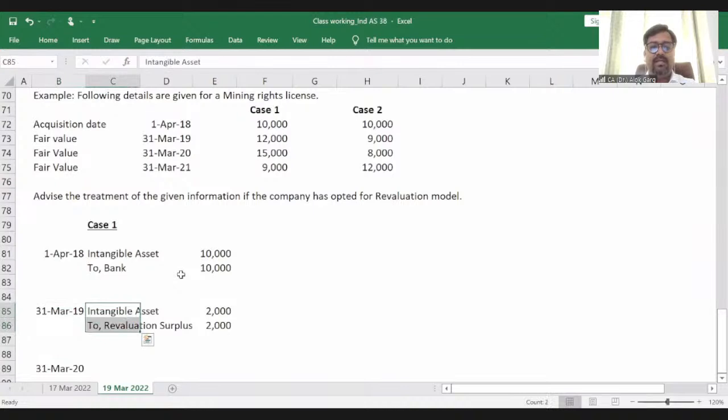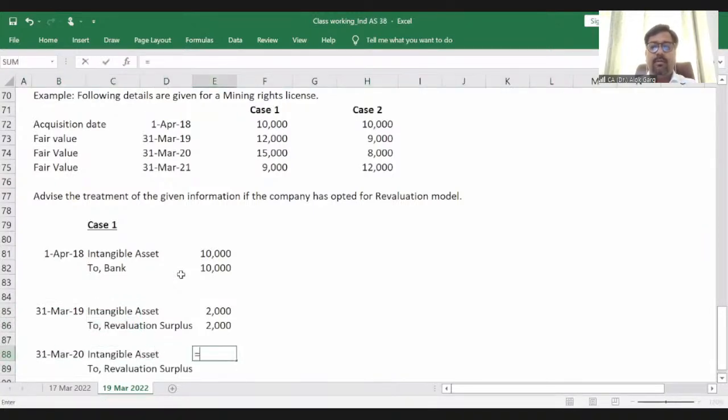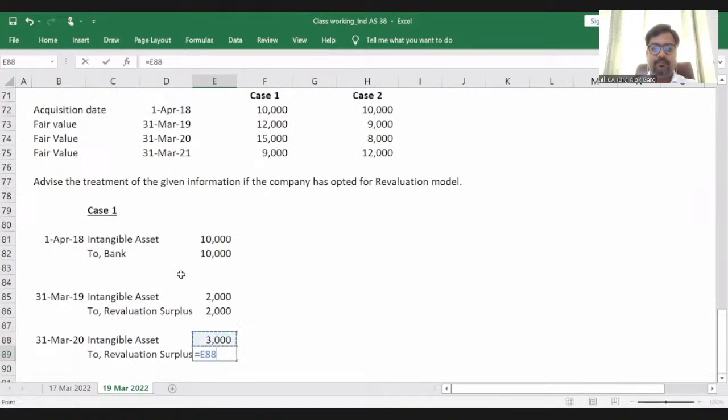On 31st March 20, again the value has been increased to 15,000. Again, intangible asset account debit to revaluation surplus account. And what is the amount? The amount is 15 minus 12. Again, it has been increased by 3,000, right?